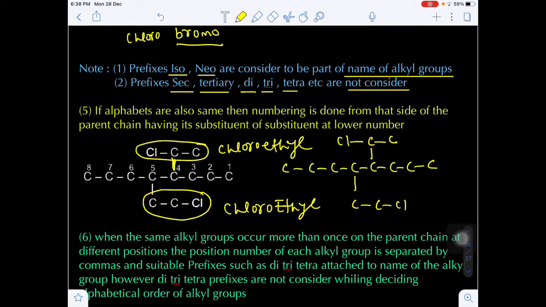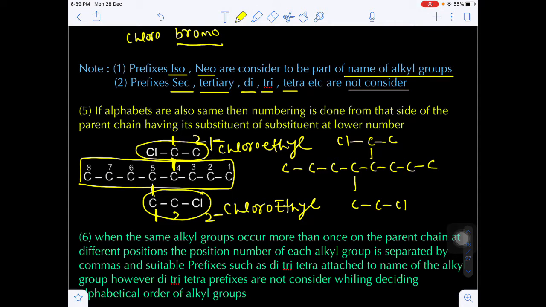This is the bond that is directly connected to the parent chain. The carbon directly connected to the parent chain is taken as number 1, and the next carbon will be number 2. In this case, the chlorine will be on the second position. In this case, the chlorine will be present on the first position.